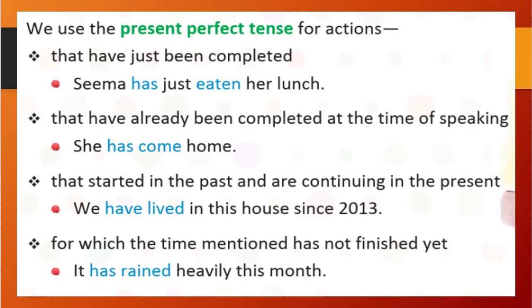You see, I have told you the example. And actions for which the time mentioned has not finished yet, or some action is going on, but the time is not finished yet, but still it is going on. That time also we will use present perfect tense. It has rained heavily this month. It means in this month it has rained heavily, right? And still it is raining. So we will use present perfect tense. So it has rained heavily this month, right? I hope you understood.